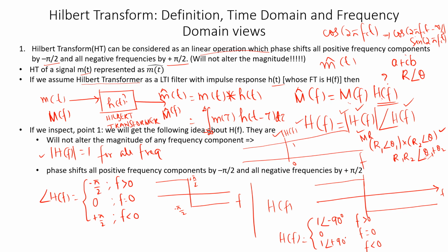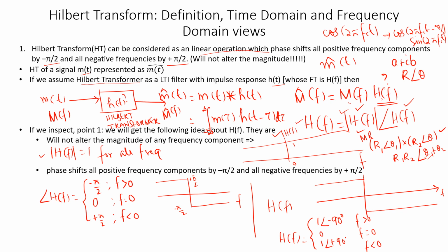So from this discussion, from the basic definition and the notion of what an LTI system is, we have systematically come to this much. Just remember, H of f, its magnitude is 1 for f greater than 0, and it is 1 even for f less than 0.